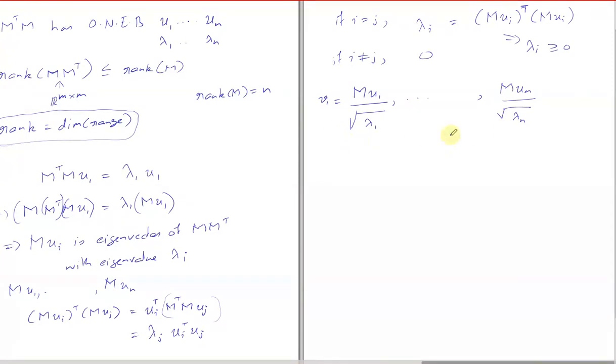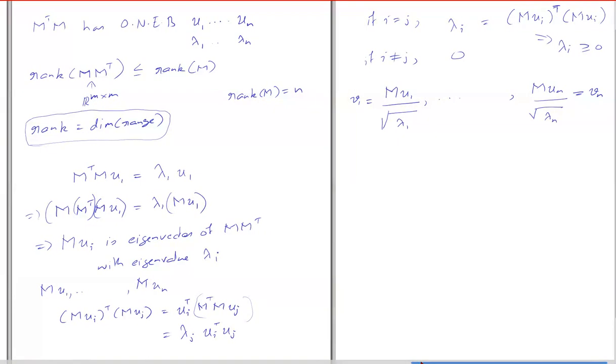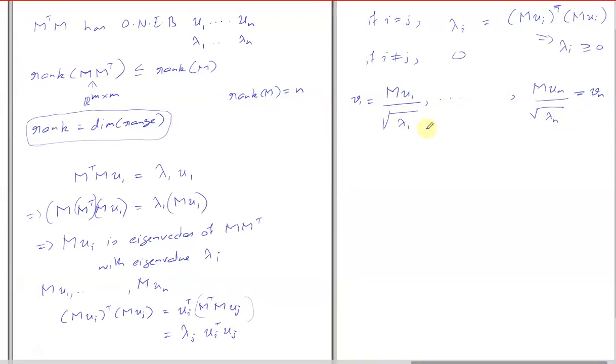So we can divide by the square root of lambda_i. Now we have got an orthonormal eigenbasis for M transpose M, and we have also got some orthonormal vectors for the output space.